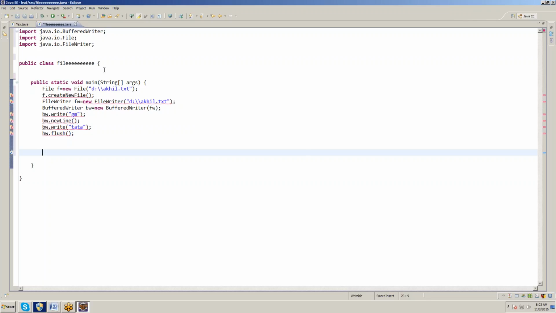So it is showing some errors. So these are the exceptions. We need to add throws. How many exceptions does it show? 1, 2, 3, 4, 5, 6 exceptions it is showing.